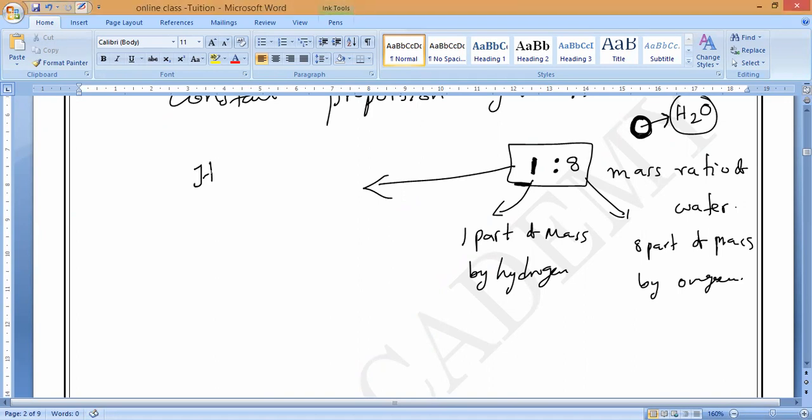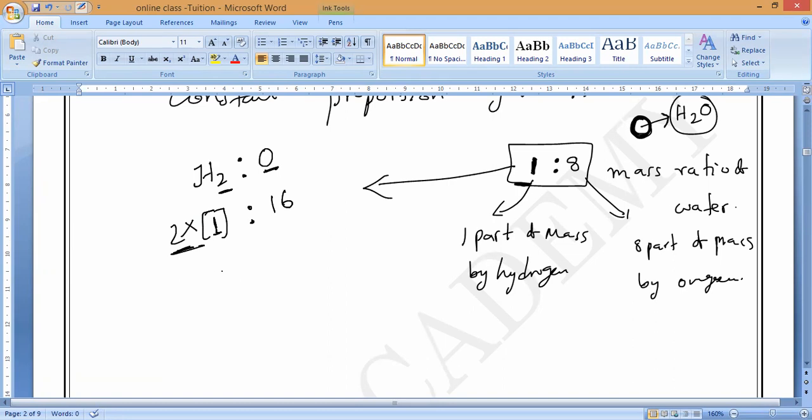So hydrogen, if we take, there are 2 hydrogens, and oxygen is 1 only. The atomic mass of hydrogen is 1, so 1 into 2, since 2 hydrogens are there. Each one is 1, so 2 is 2. Oxygen has only 1 atom, and its atomic mass is 16.